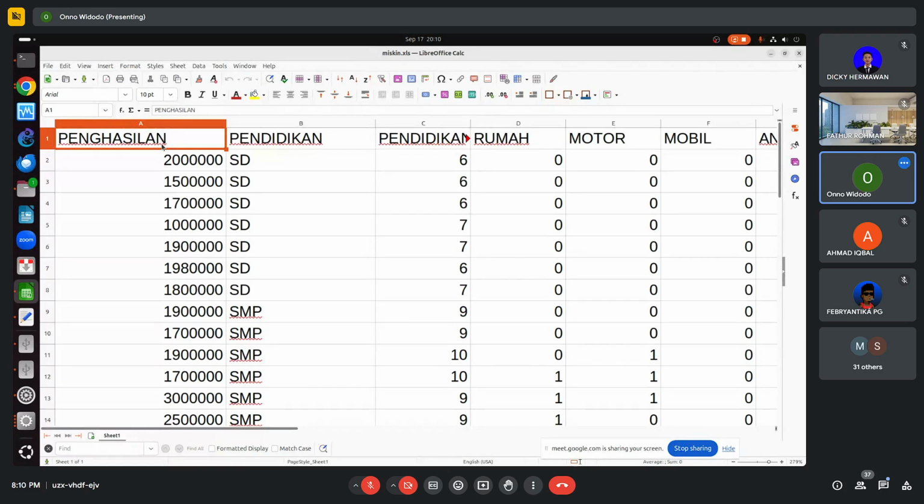That's already a summary. If the data is already a summary, we cannot do any analysis from the data. That's the problem with the data collected by Bappenas, by the government. We cannot analyze using that data. So I really hope we can tell the people collecting data in the government, because with that kind of data, it's difficult for us to analyze. Okay, so we need something more granular, more detailed. Otherwise, it's difficult for us to analyze.